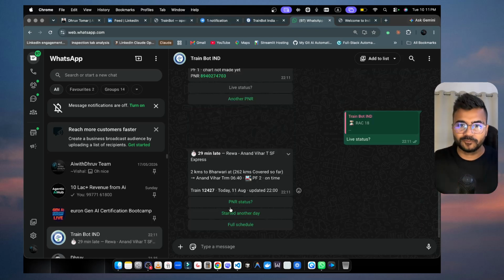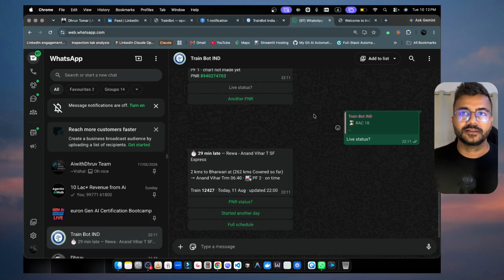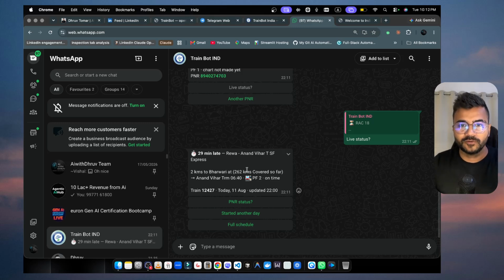I'll show you some more options right now. So it is 20 minutes late, Rewa Anand Vihar Superfast. And if you are going to check right now, it's 10:12 p.m. on the current date. It's the same date, it's 11th of August, I think. Yes, it's 11th of August. So you can check and you can find.